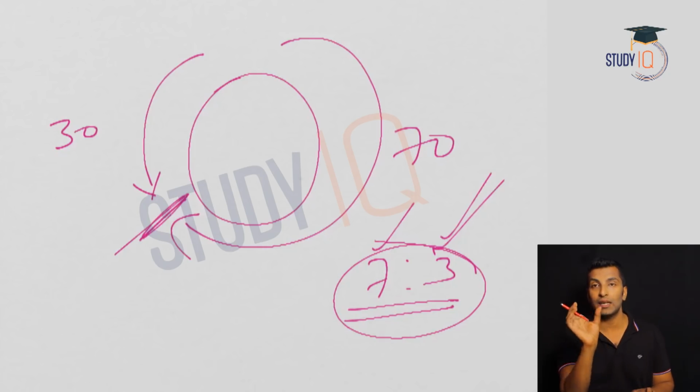So same direction, when you meet for the first time, 1 round lead, second time 2 round lead, nth time n round lead. In the opposite direction, meet for the first time, together they cover 1 round, 5th time together they cover 5 rounds, nth time together they cover n rounds. I hope this concept is clear for all of you.